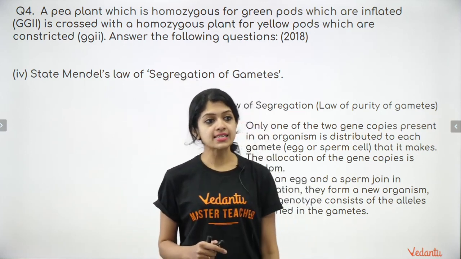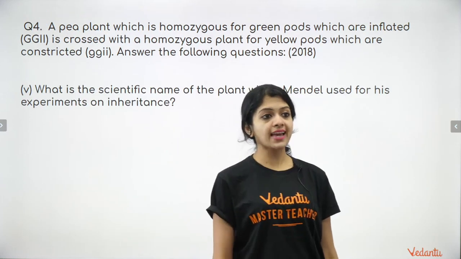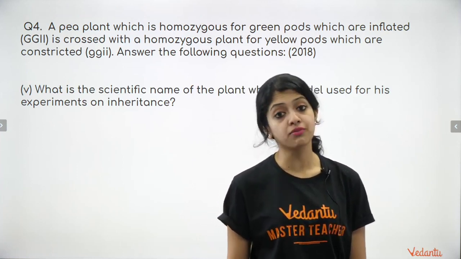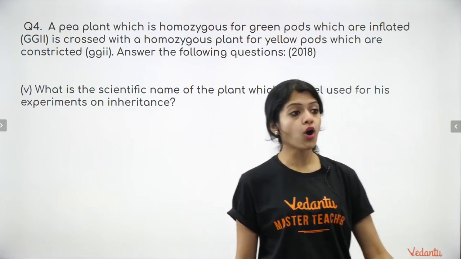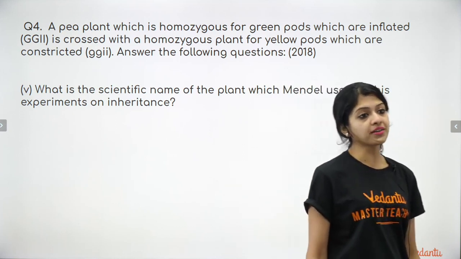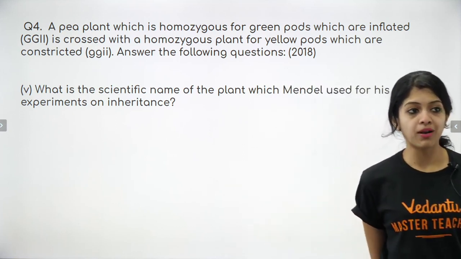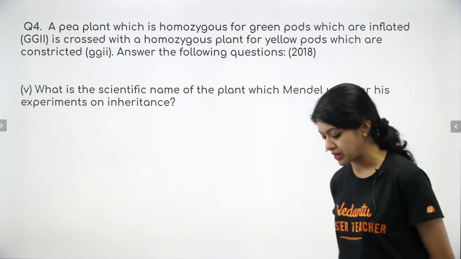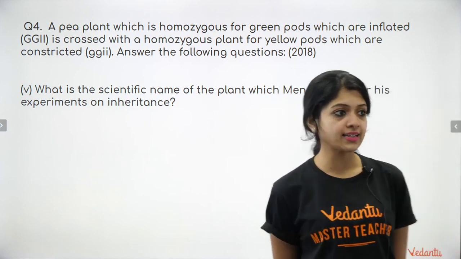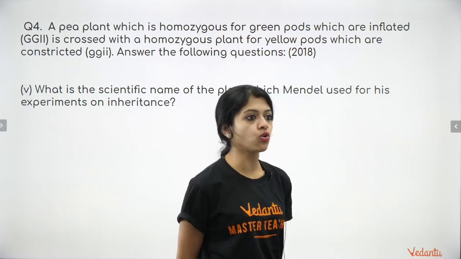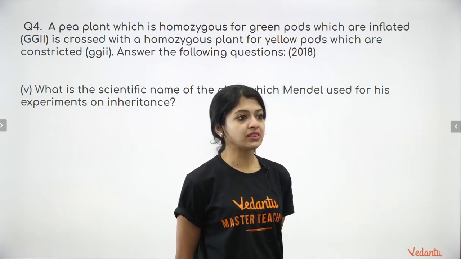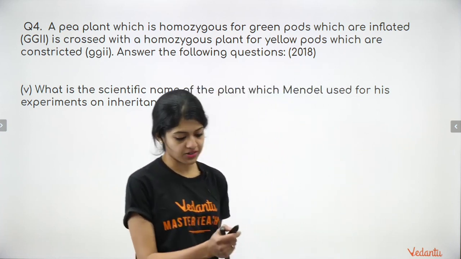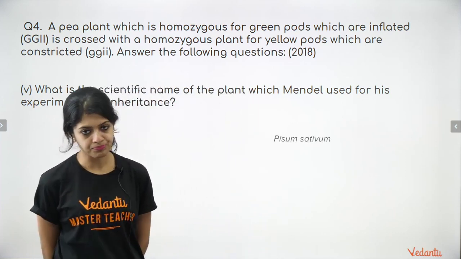Now, that is about Mendel's law of segregation of gametes. And coming to the very last question, what is the scientific name of the plant that Mendel chose for his experiments on inheritance? Yes, Anto, Kanak, Bhavita, all of you are saying the answer is Pisum sativum.